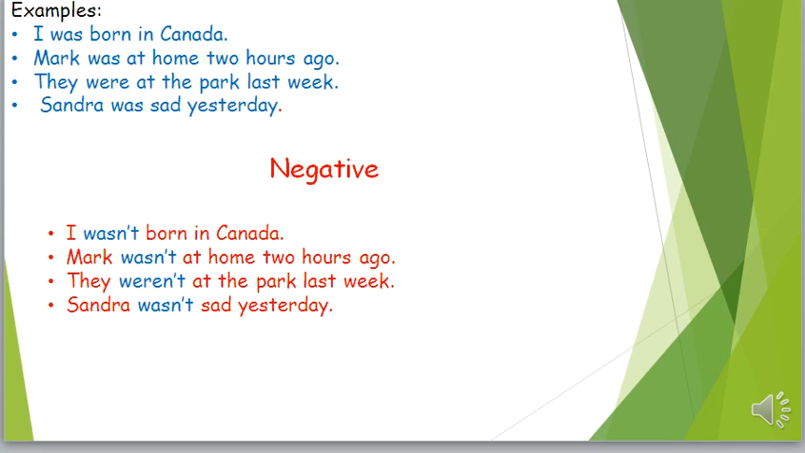Remember, my friend, that negative means to put not. Where? Put not after was or were. So was will be wasn't and were will be weren't. Now let's do number 1. I was born in Canada. Negative will be I wasn't born in Canada.